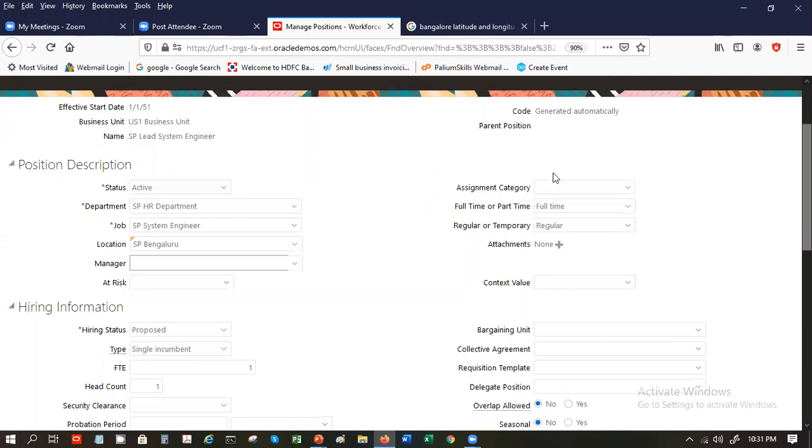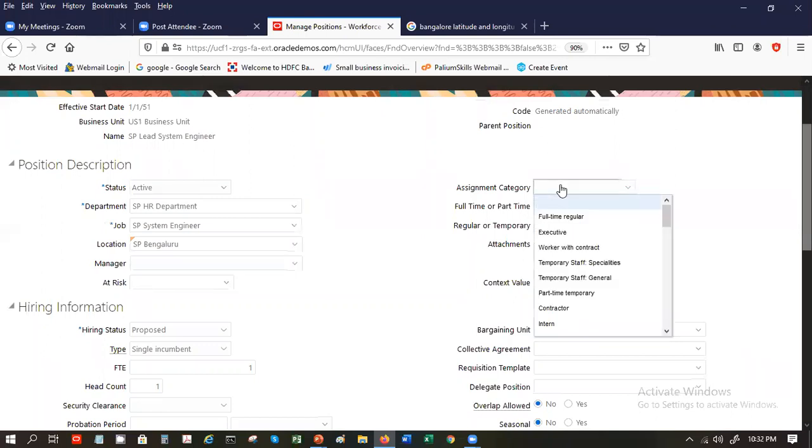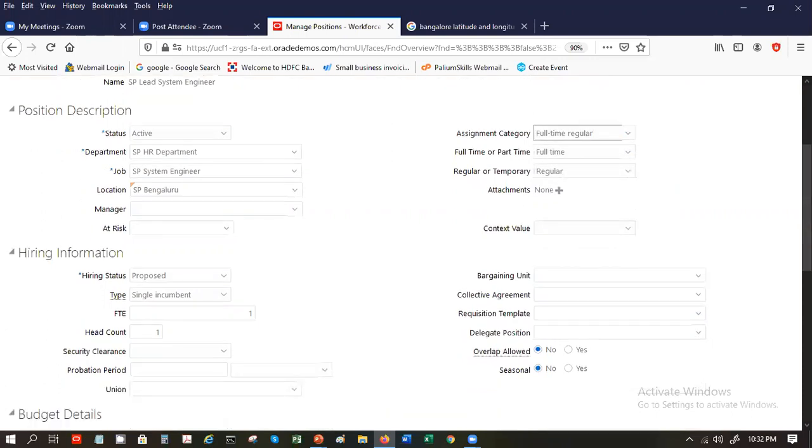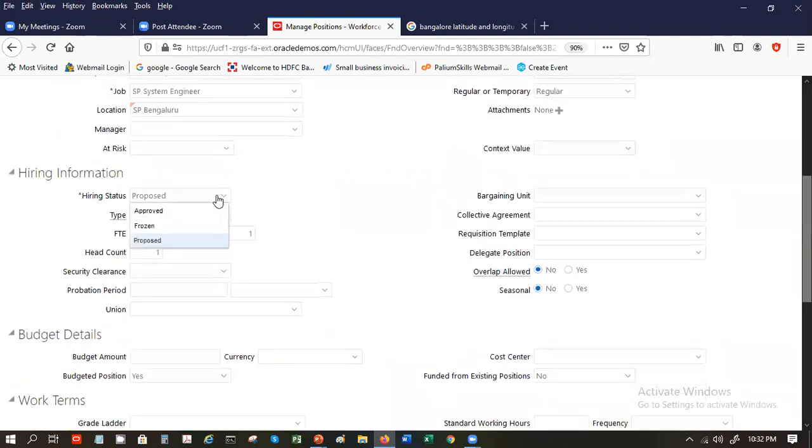Full-time, regular, assignment category, part-time, full-time, all this information. This is coming from the job. We defined it at the job level, full-time regular. Hiring status, proposed or approved or frozen. Approved means you can hire. Frozen, you cannot hire.